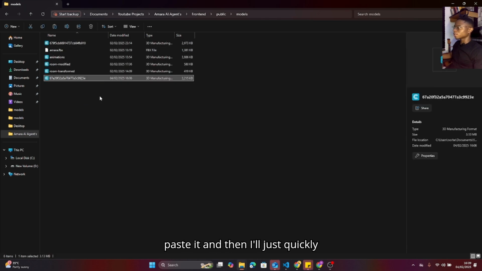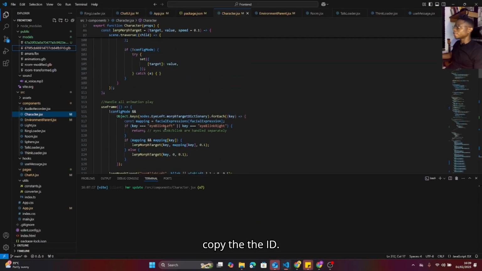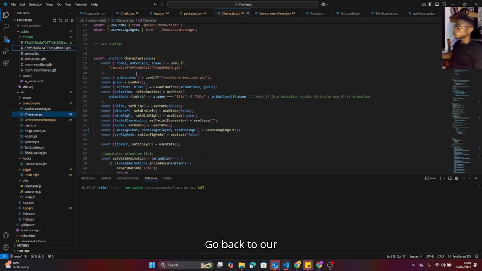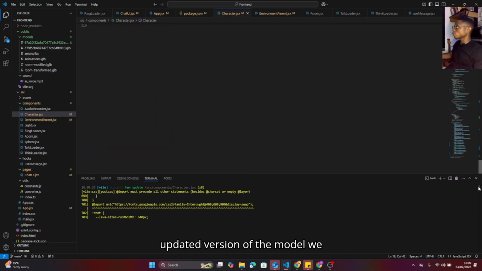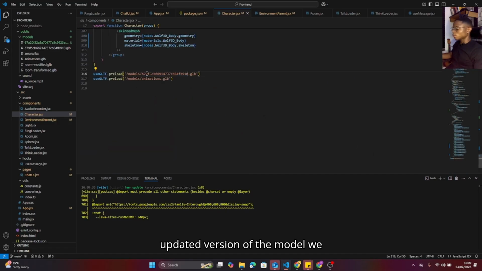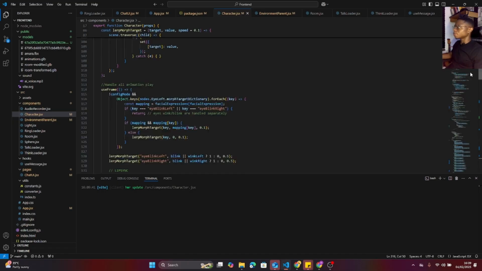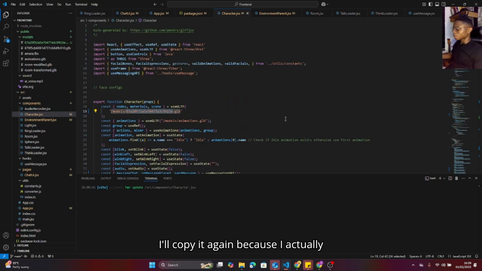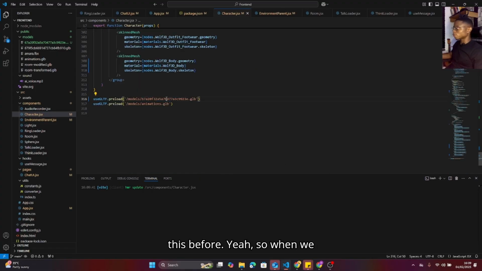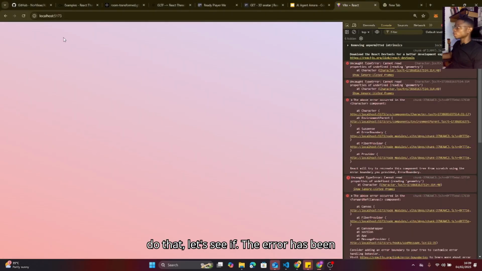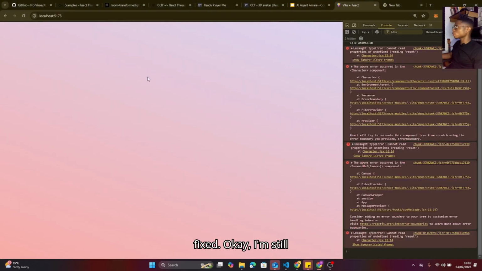And then I'll just quickly copy the ID, go back to our file, and paste, because it's not having the updated version of the model we have. I'll copy it again, because I actually click on copy and paste for the GitHub fold. Yeah. So when we do that, let's see if the error has been fixed. Okay, I'm still having the error.